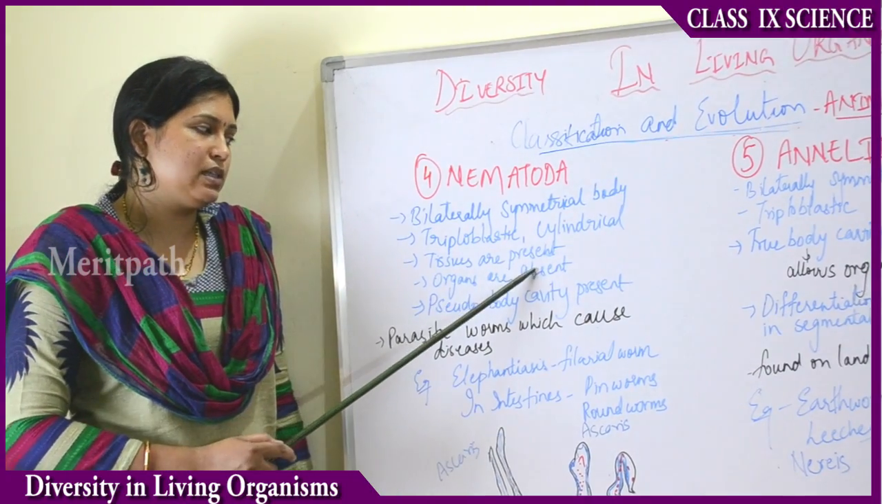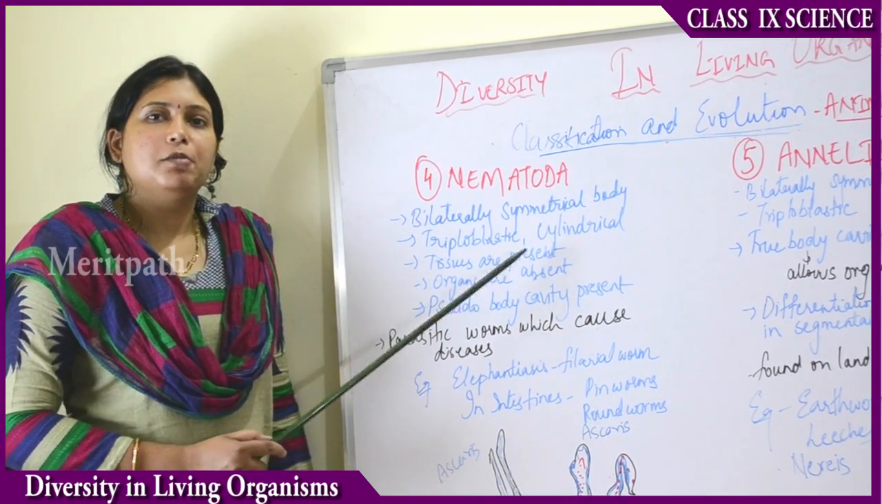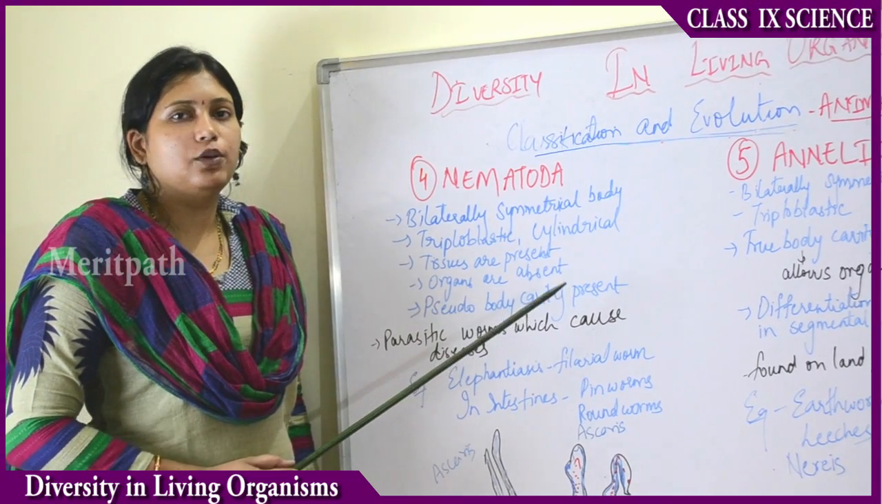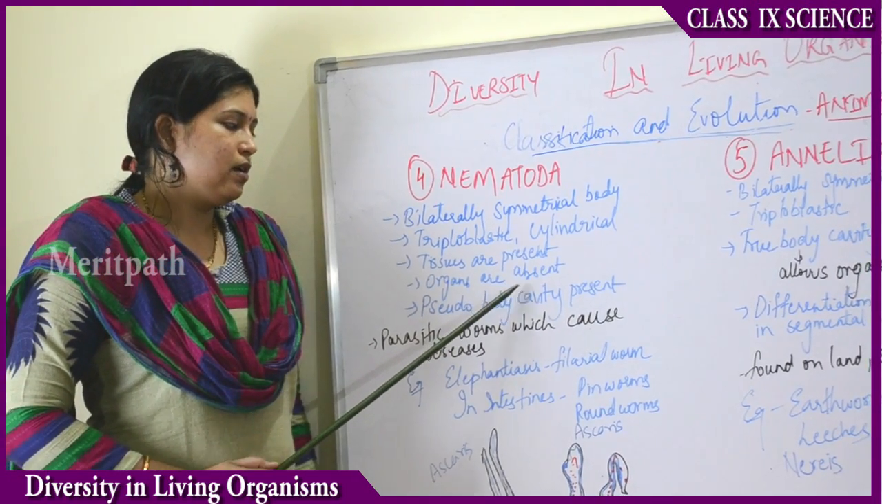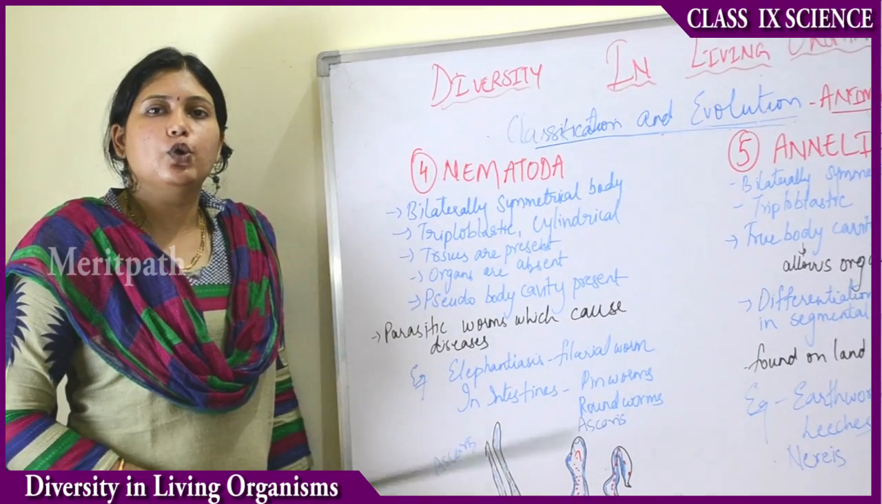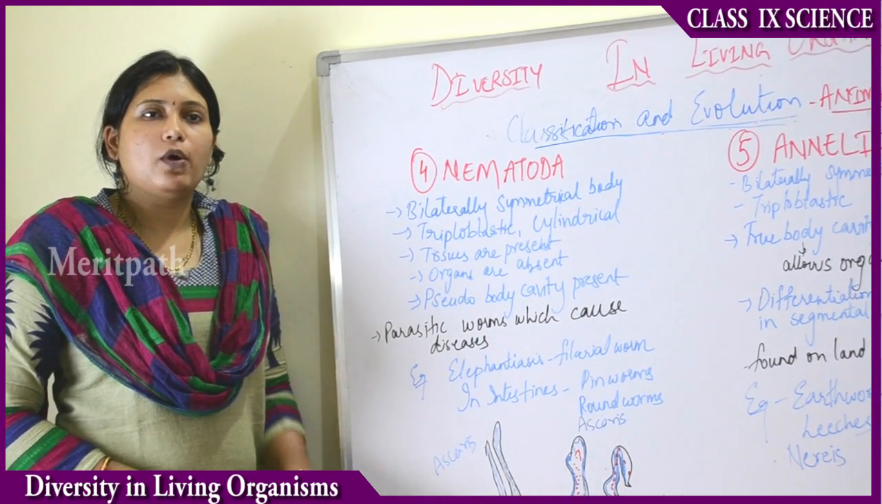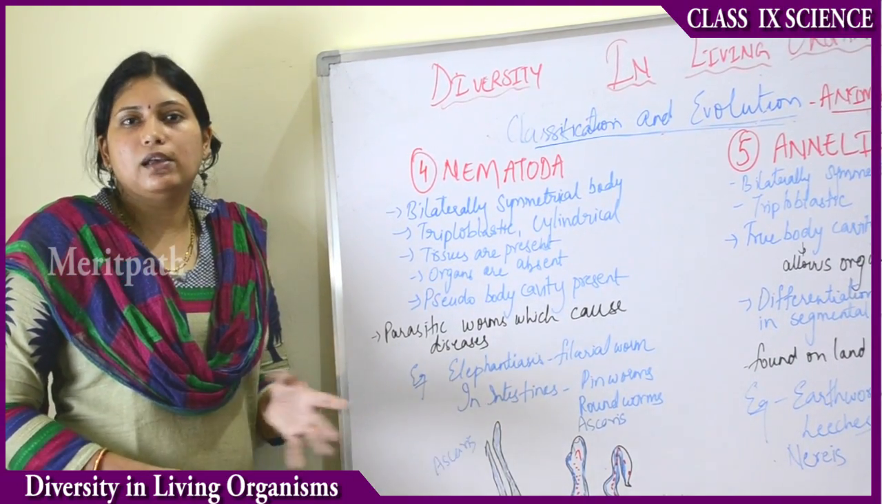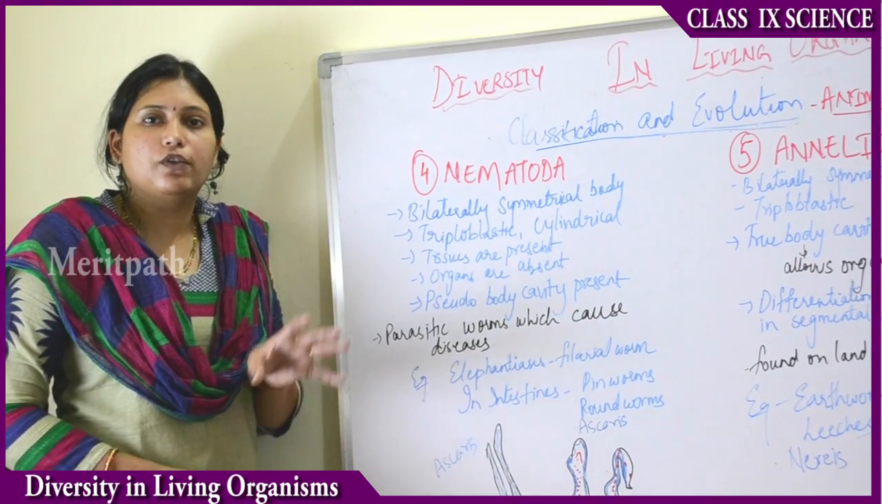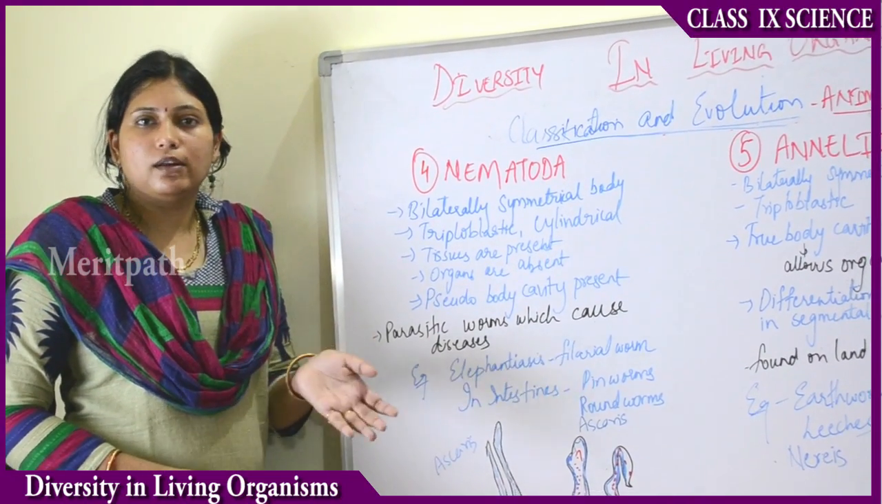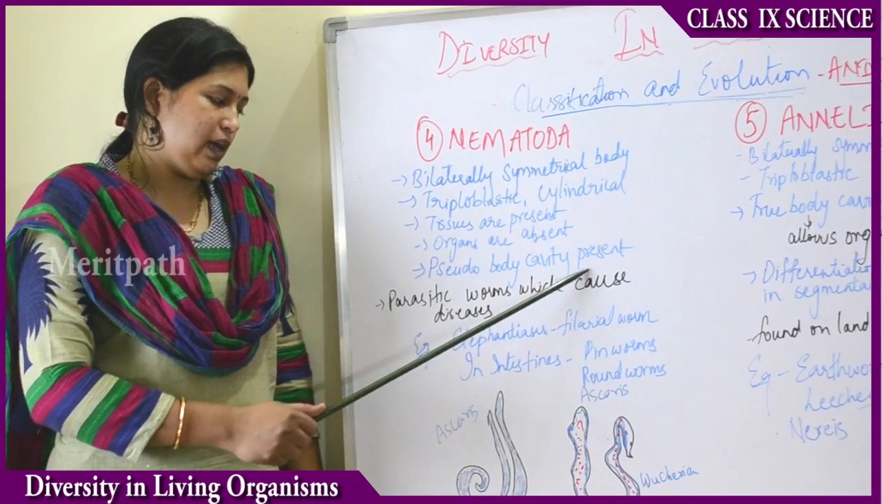Then tissues are present, but organs are absent. That means even though cells are present, they do not make up to form any organs. Then a pseudo body cavity or pseudocoelom is present. That means a body cavity is there, but not a real one. It just gives a representation of the shape of a cavity, but it is not real. That is why it is called a pseudo body cavity.